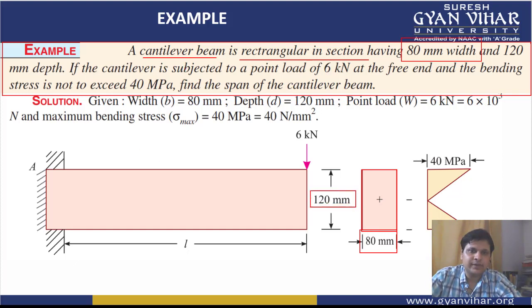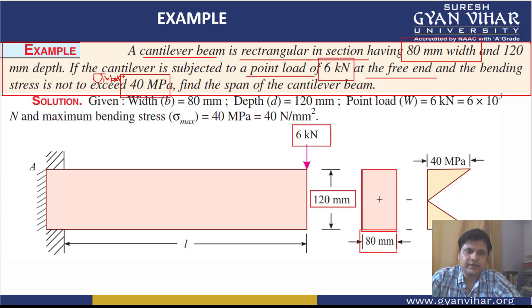Then the cantilever is subjected to a point load, here the point load is acting on the cantilever at the free end. Free end means the end which is not supported. The bending stress is not to exceed 40 megapascal. In the question they have given you the condition that the maximum value of bending stress should not be more than 140. So 140 is your bending stress value. And now you have to calculate the span of the cantilever beam. Span means what?